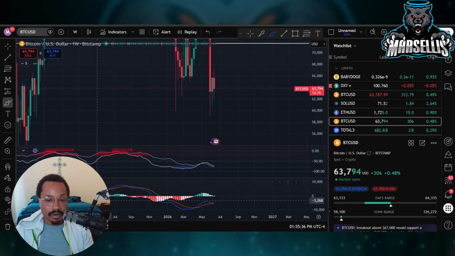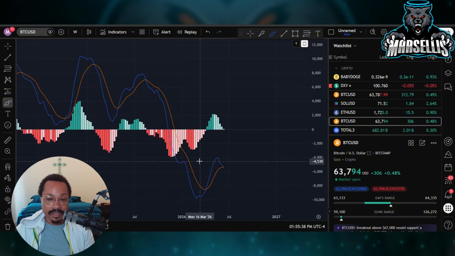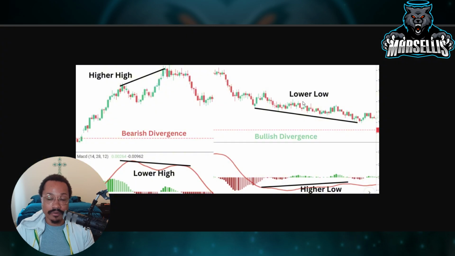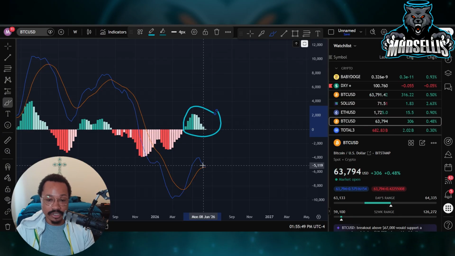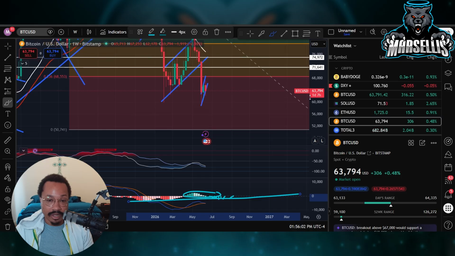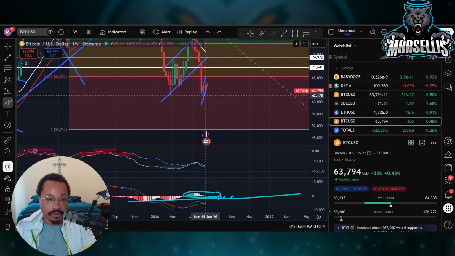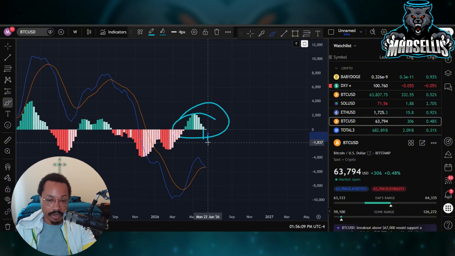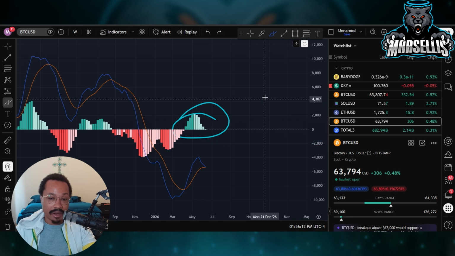On our weekly chart, it's still the same scenario. We're still looking at the same bullish divergence of creating lower lows on our charts and higher lows on our MACD. Nothing's changed. We're going to see some selling pressure coming in. That's going to be the next higher low on the MACD, and then the price is going to print out the lower lows here. So 50K still when you look at it on the weekly chart. Every single chart is telling us the same thing: bullish divergence, wait for it to print out a lower low, and then we will see the bottom of Bitcoin.